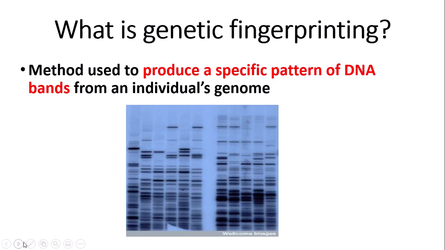So here we have an example of a genetic fingerprint produced by the process of gel electrophoresis, which we will get onto in a sec. By producing specific patterns, we can look at how closely related individuals are, and we can compare, for example, the DNA band profile from a suspect of a crime to the DNA profile from a crime scene.